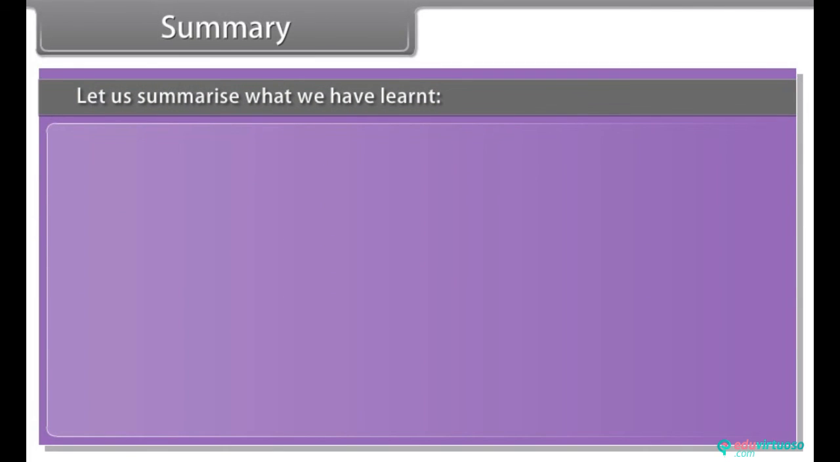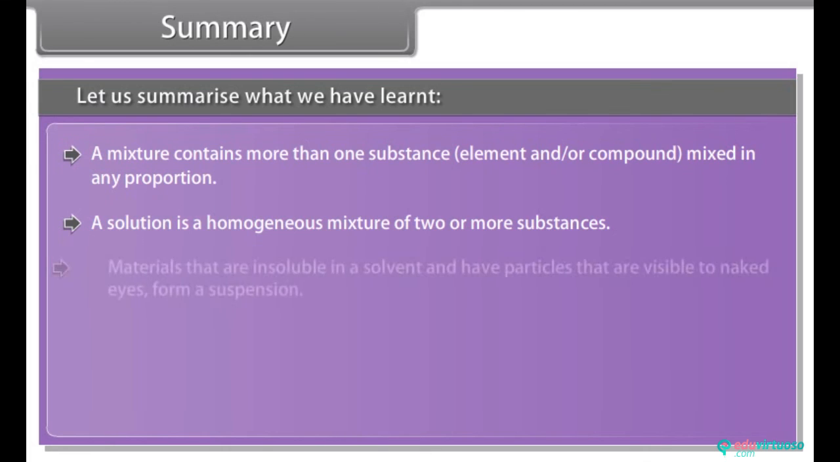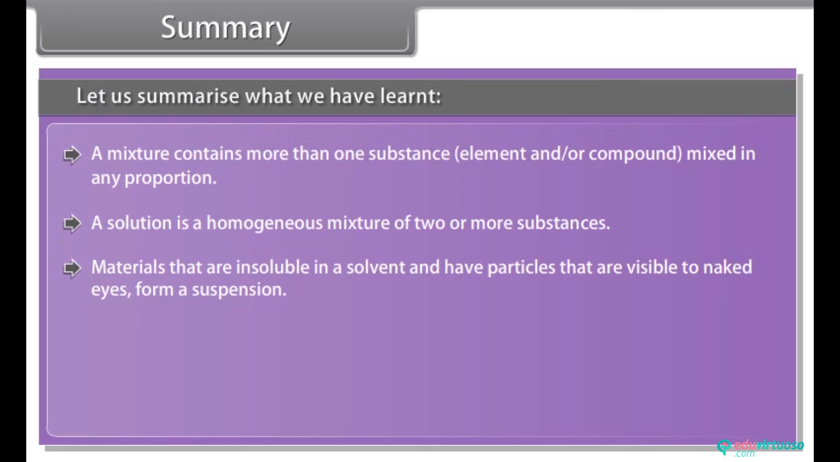Summary. Let us summarize what we have learned. A mixture contains more than one substance, element or compound, mixed in any proportion. A solution is a homogeneous mixture of two or more substances. Materials that are insoluble in a solvent and have particles that are visible to the naked eye form a suspension. A suspension is a heterogeneous mixture.